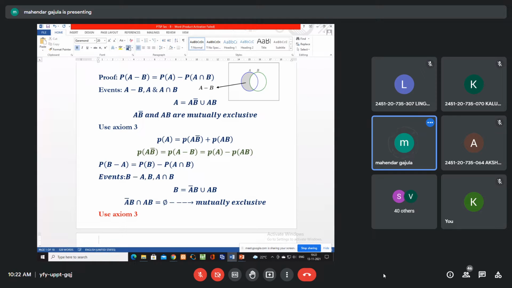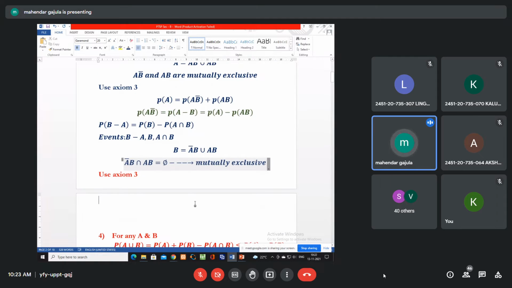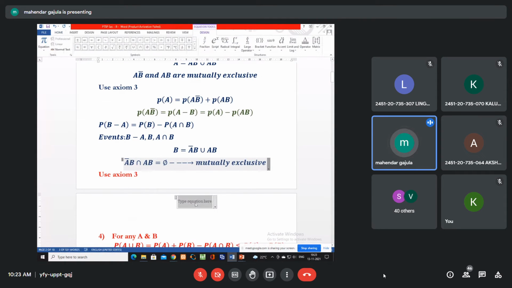According to the axiom, we can apply the probability on that. So it gives us P(B) is equal to P(A bar B) plus P(AB).